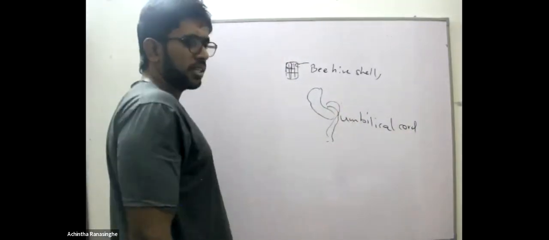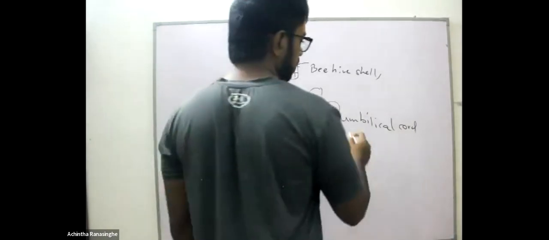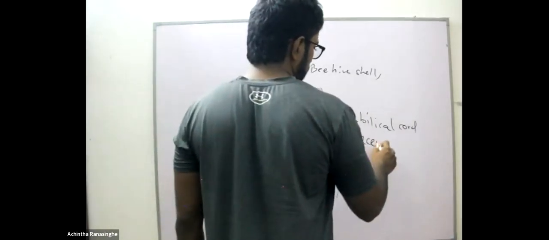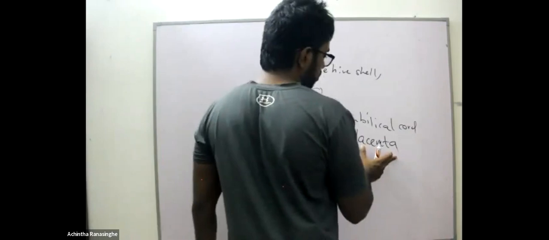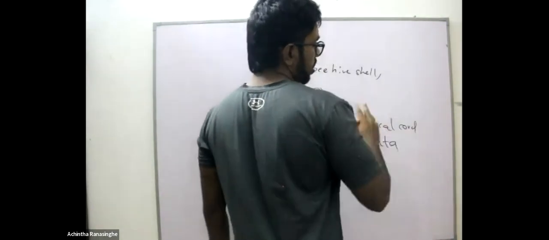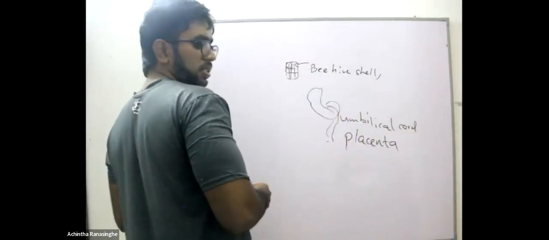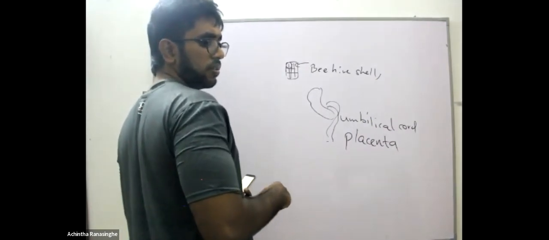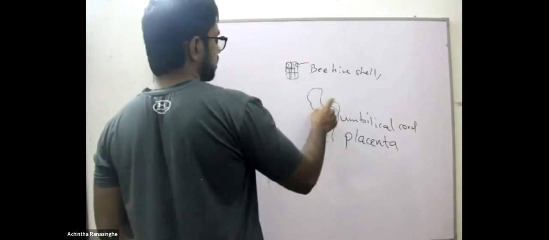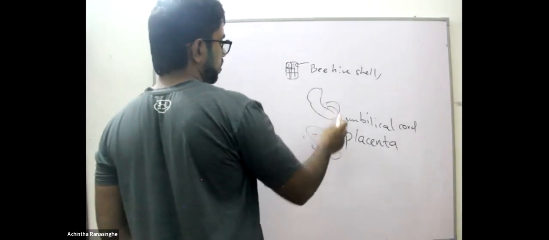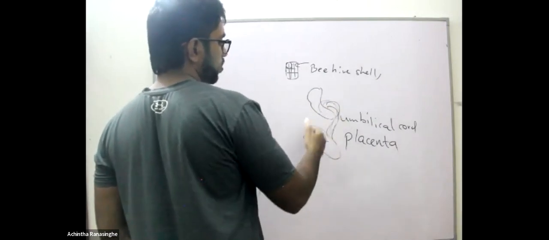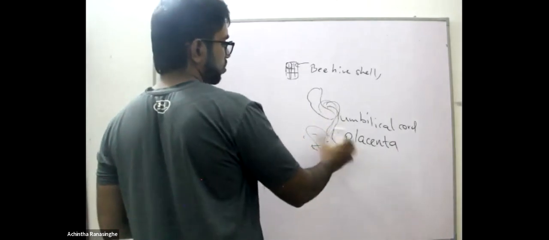And there is another structure associated with the umbilical cord. What is that? Placenta. It is also some sort of an organ. Through the placenta, substances are exchanged without exchanging the blood. So the umbilical cord connects the fetus to the placenta, actually the uterine wall. All the nutrition goes through the umbilical cord, and initially it passes through the placenta.